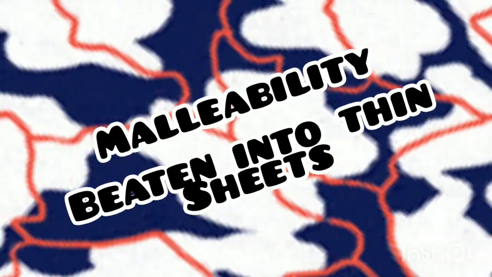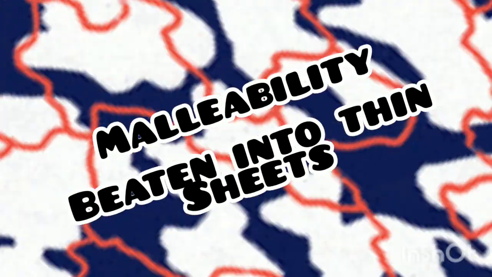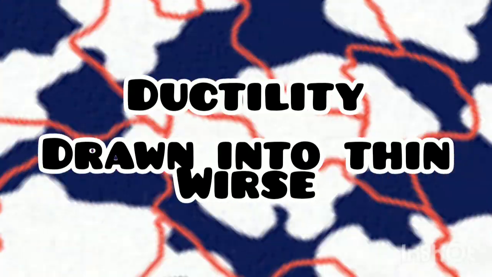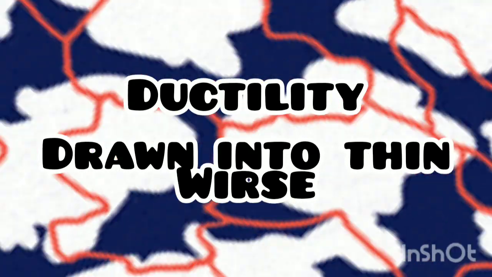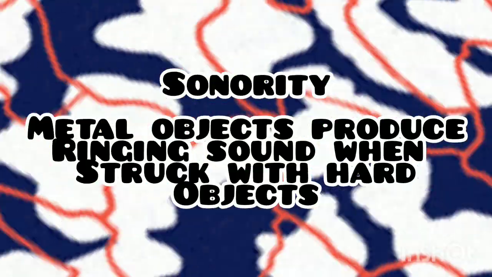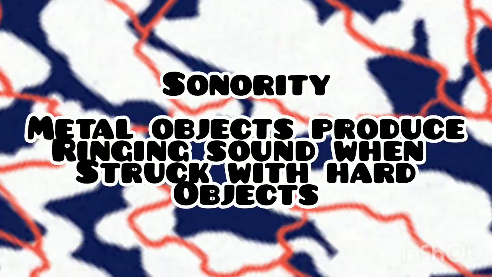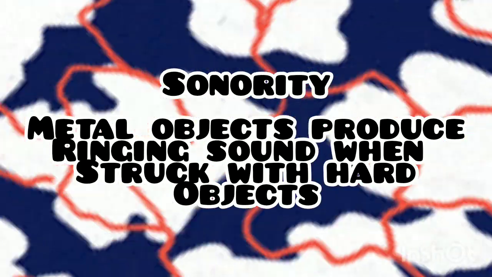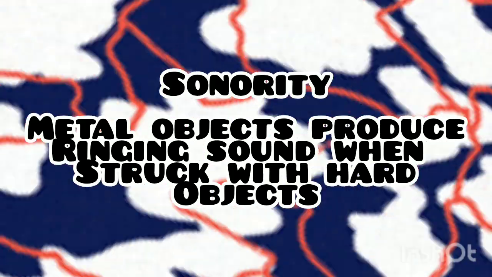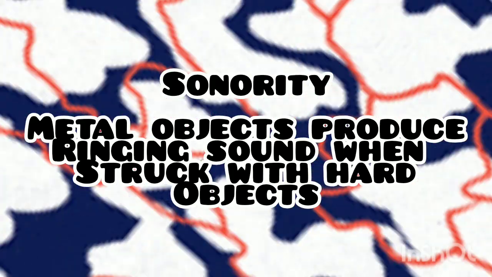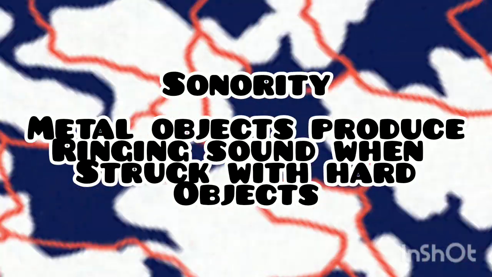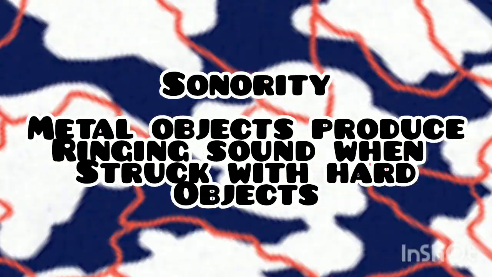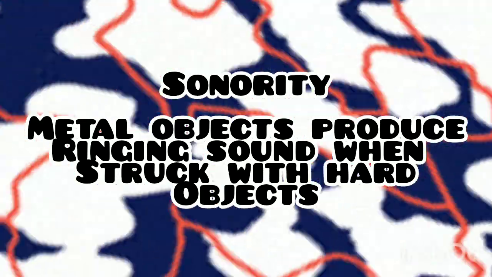Malleability is the property by which metals can be beaten into thin sheets, and ductility is the property by which metals can be drawn into thin wires. Then we have seen about sonority. When metals are struck with a hard substance, they produce a ringing sound. So, the property by virtue of which metal objects produce a ringing sound when struck with a hard object is called sonority. These are the major physical properties we have seen that day.